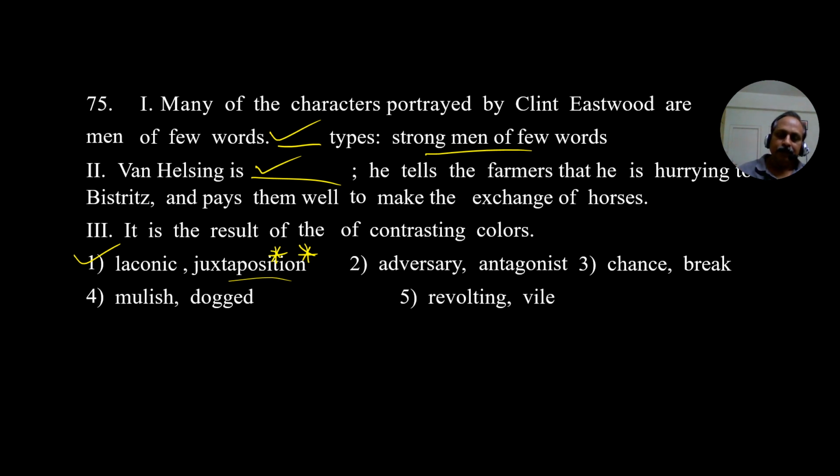Then we say the black and white photographs have been juxtaposed with color photographs. Means what? They have been placed next to each other. Different things, opposite things are placed next to each other. It is a result of the juxtaposition of contrasting colors. Contrasting colors have been juxtaposed. This is the right word. What is the answer? The first option is the answer.